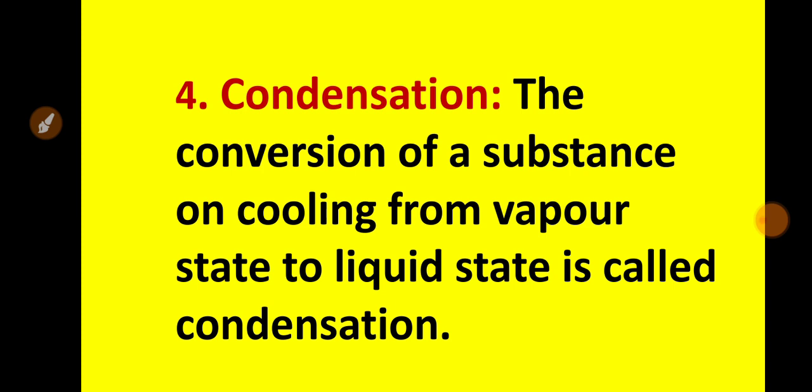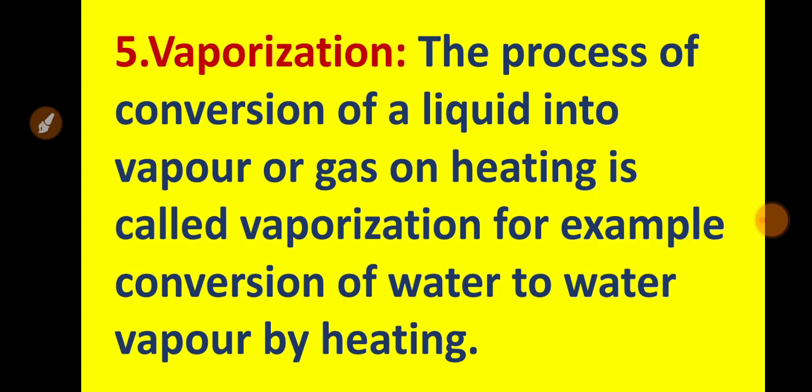Okay, students. Now fifth is vaporization. The process of conversion of a liquid into vapor or gas on heating is called vaporization. For example, conversion of water to water vapor by heating. It is a process in which liquid will convert into the vapor form.